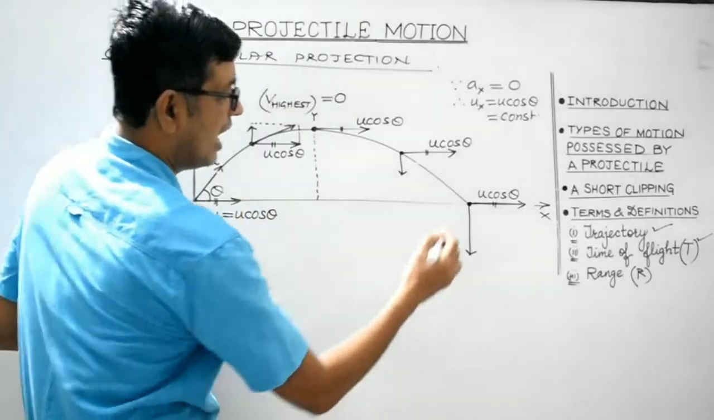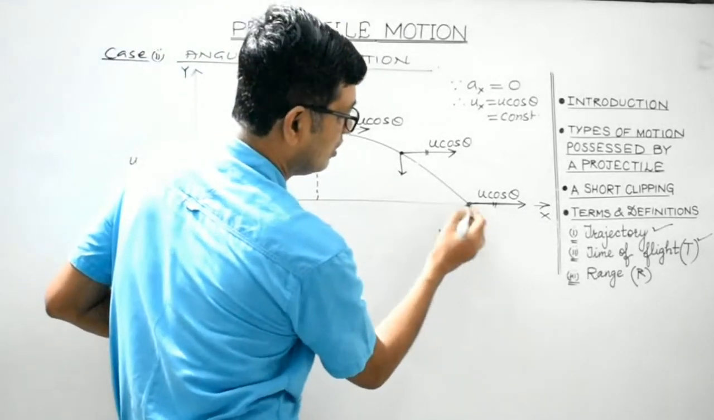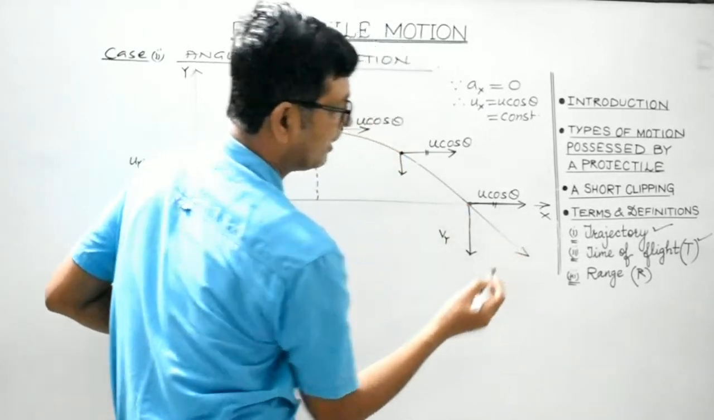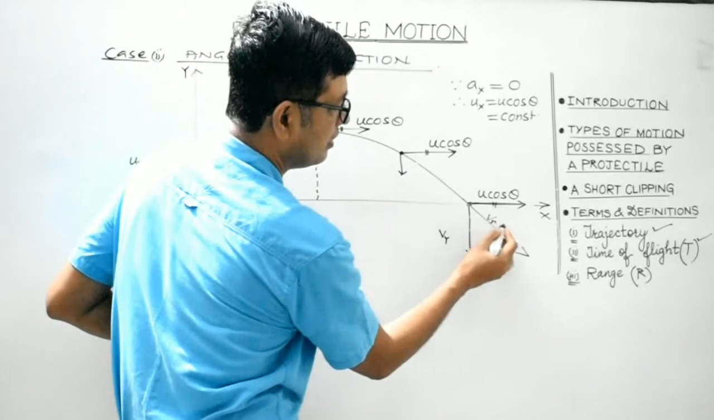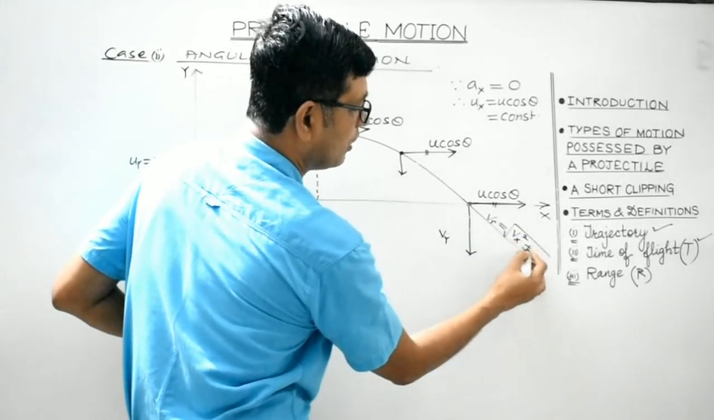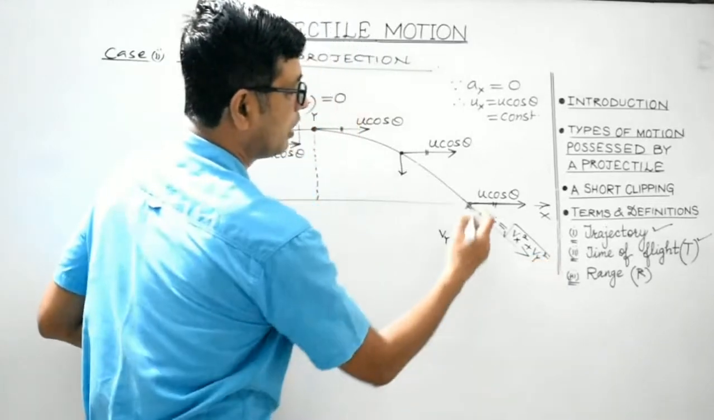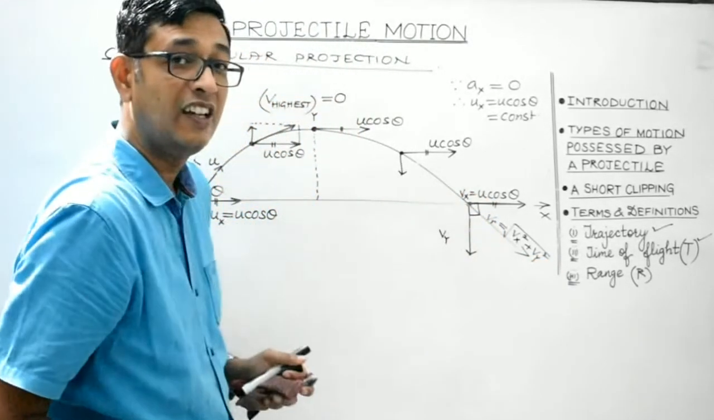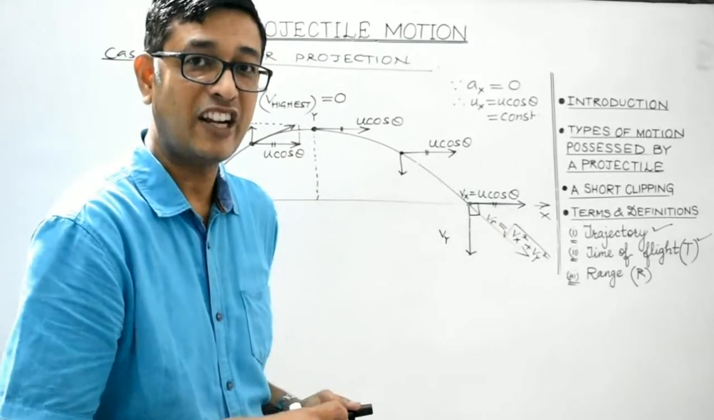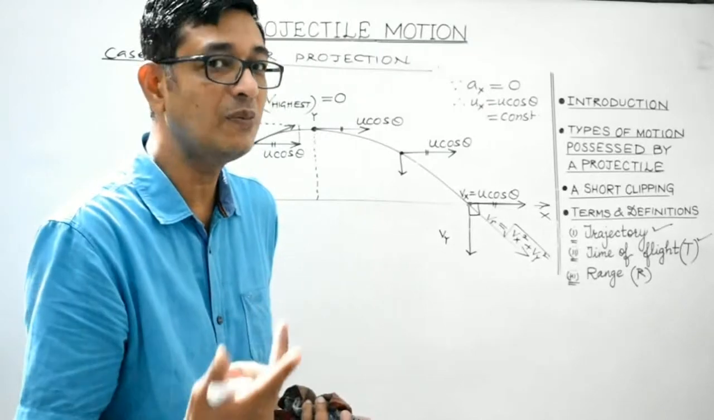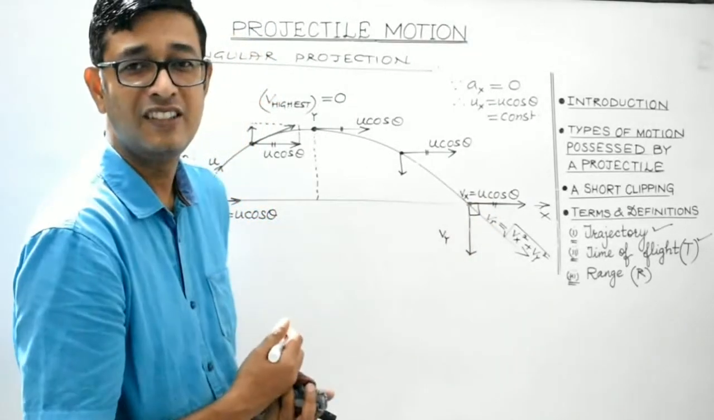Clear? At the instant when it strikes the ground, the directional motion of the projectile would be like this. This is V resultant. And it will obviously be given by square root of Vx square plus Vy square, because Vx and Vy both are perpendicular to each other. And whenever the two vectors are at right angle to each other, the magnitude of the resultant is given by square root of a square plus b square. So nothing new in it.